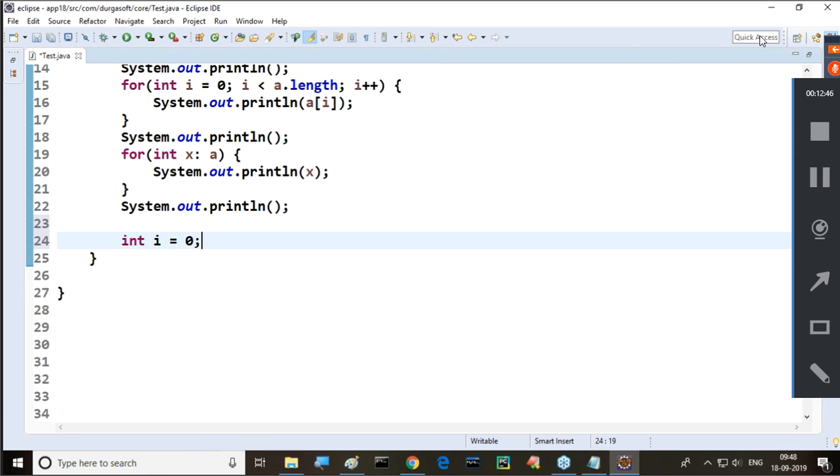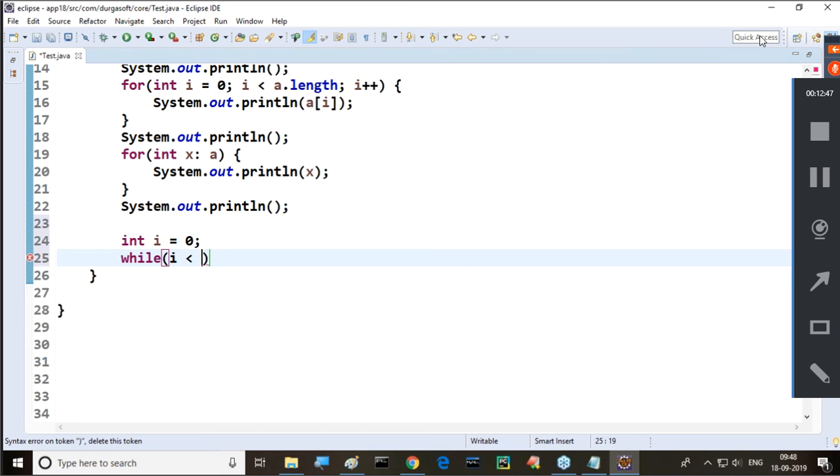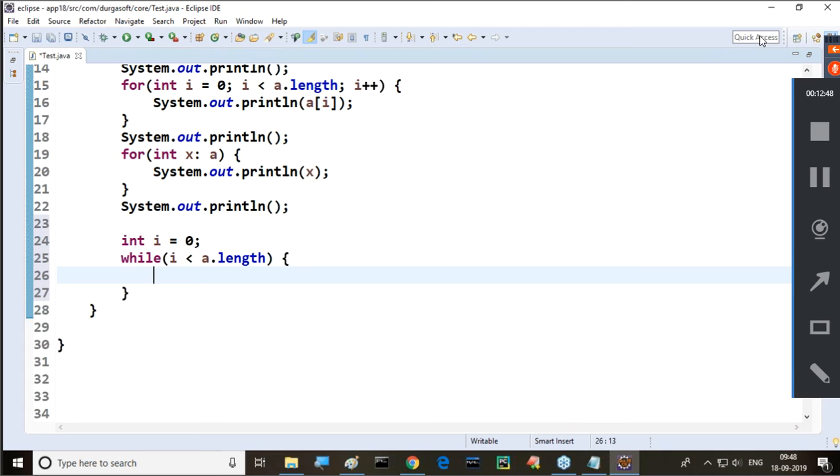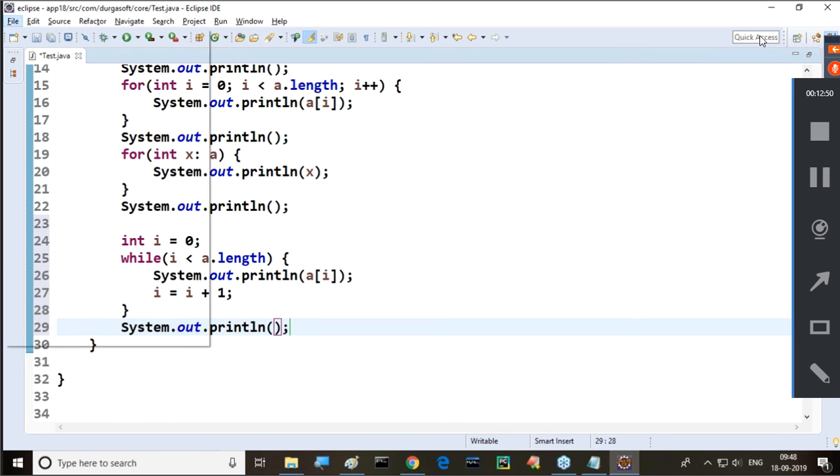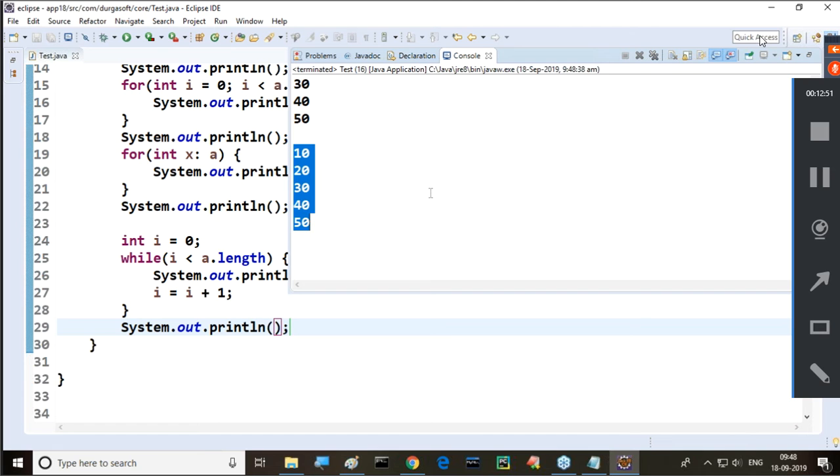int i is equal to 0. Okay. Then what next? While i less than a dot length. That's okay. Inside this, we need to provide System dot out println of a of i. Then after that, what do we need to do? i is equal to i plus 1. That's it. Now finally we are able to retrieve the elements here. Again here, we are getting the same elements, 10, 20, 30, 40, and 50. This output we are getting clearly. Understand this clearly?